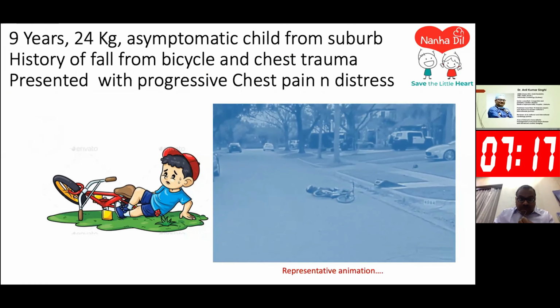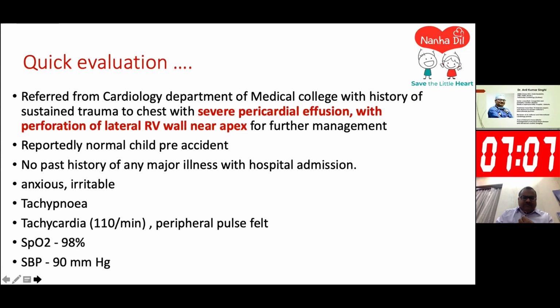On quick evaluation outside, the patient was seen in the cardiology department of a medical college with a history of chest trauma, and they found severe pericardial effusion with perforation of the lateral right ventricular wall near the apex, and they sent him to us as a tertiary pediatric cardiac center for further management. The child was apparently absolutely normal before the cycle fall, with no major illness or hospital admission. On evaluation, he was anxious, irritable, afebrile, tachypneic, tachycardic.